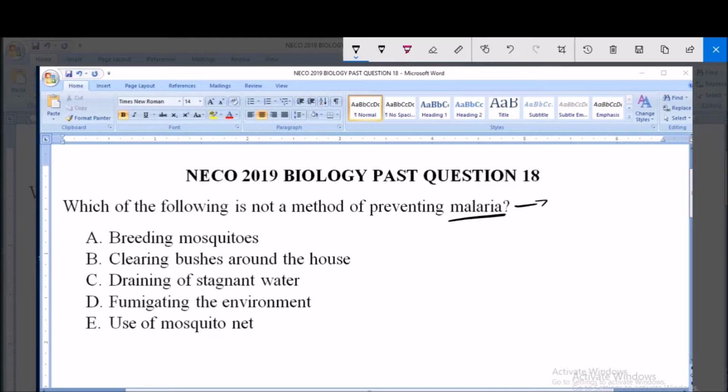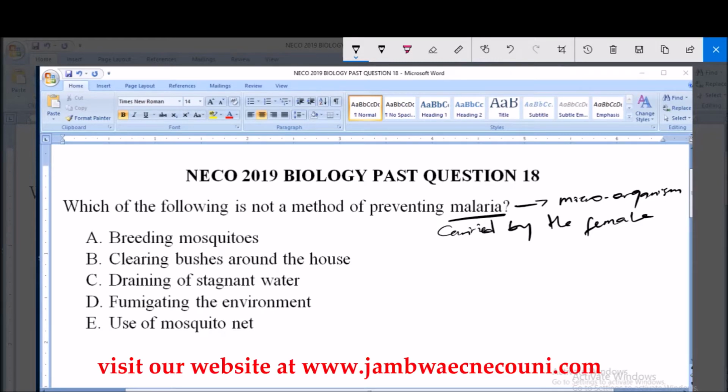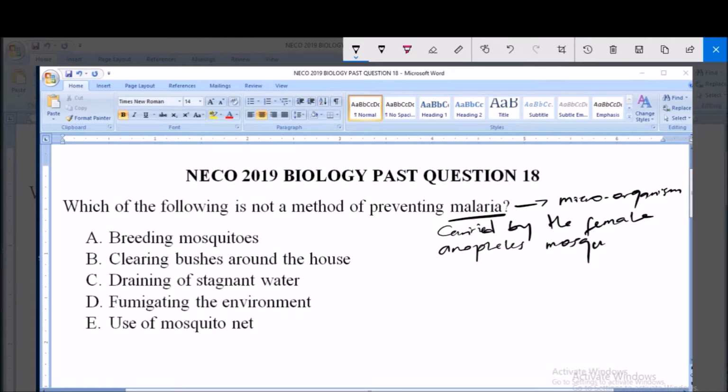Now, like we know, malaria is actually caused by the microorganism carried by the female Anopheles mosquito. And this microorganism is known as the Plasmodium. So Plasmodium is the microorganism carried by this mosquito, which causes malaria.